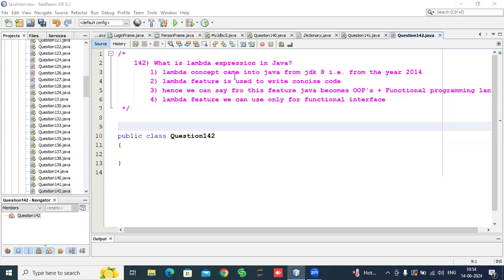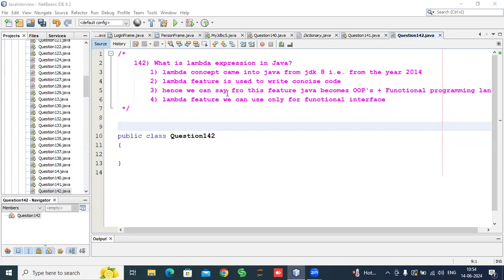The lambda concept came into Java from JDK 1.8, from March 2014. Java provides this feature, and the lambda feature is used to write concise code. Concise code means short code, where we can write any method by using shortcut code. What is meant by concise code, we will discuss in the example, guys.